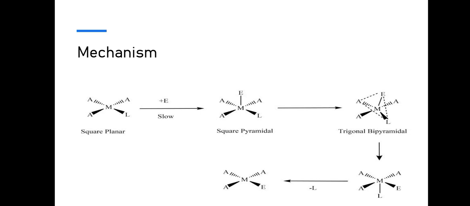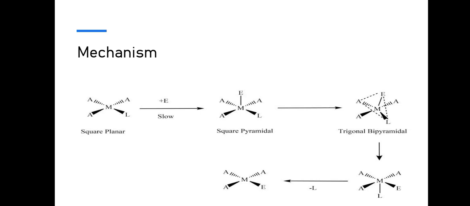So here is a mechanism to understand the square planar complexes. First, the square planar complex follows an associative mechanism. This means it is a two-step mechanism in which the incoming nucleophile attacks the central metal atom before the ligands go out. In the first step we have a square planar complex with 4 ligands attached to the central metal atom. The entering group nucleophile attacks the central metal atom.